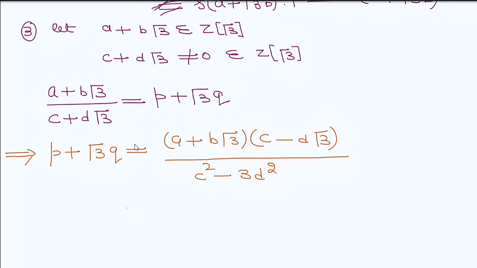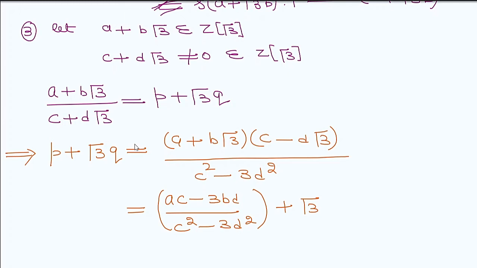So this can be written in this way. Now simplify. So we get first term AC minus 3BD over c square minus 3d square, plus under root 3 this term. Now the coefficient of square root of 3 is BC minus AD, so BC minus AD over C square minus 3D square.